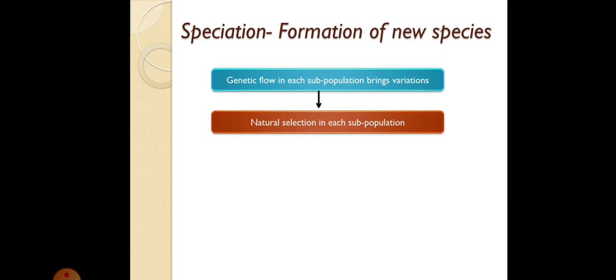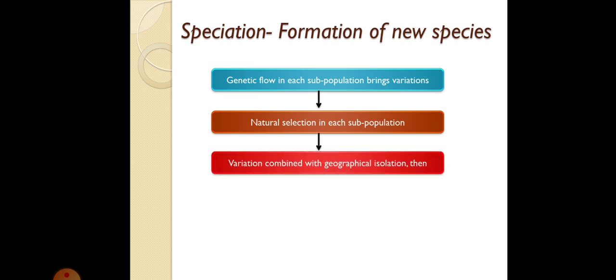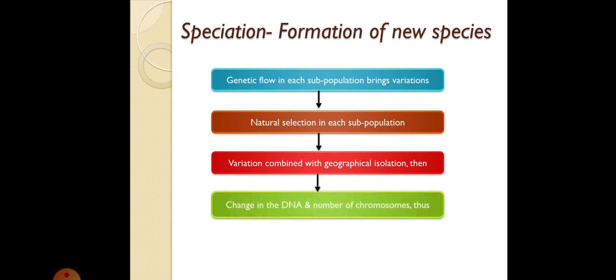Then these variations combine with geographical isolation. When the variations get combined with geographical barriers, there is a change in DNA and in the number of chromosomes.